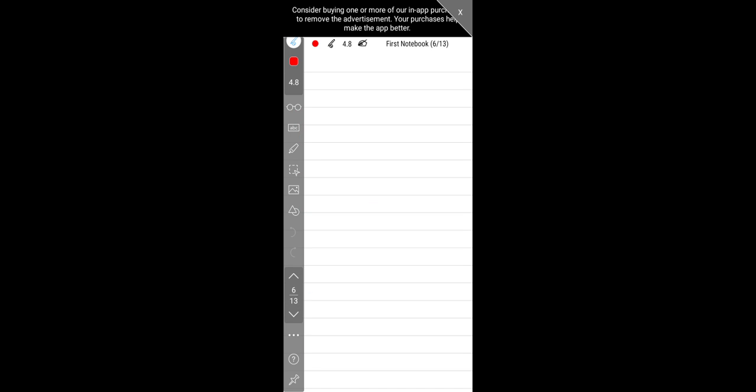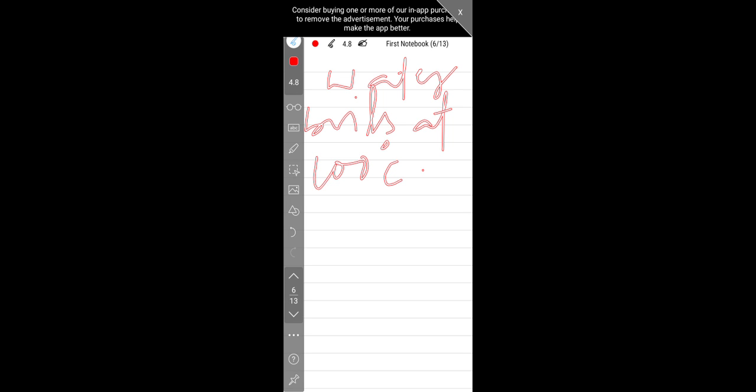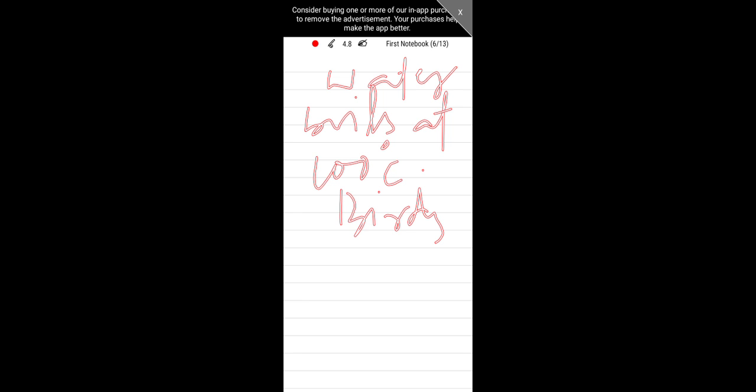One more example I will give here is water boils at 100 degrees Celsius. It is scientifically true that water boils at 100 degrees Celsius. So it is in simple present tense, right? Similarly, one more example is birds fly, right?